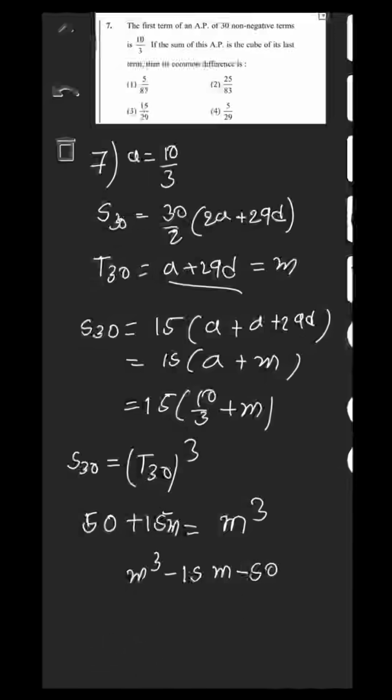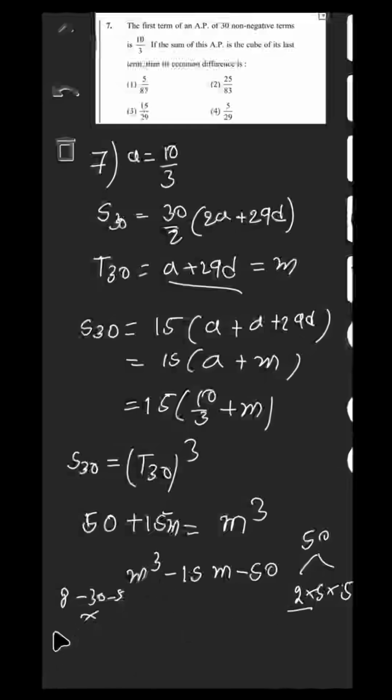Here, don't try to find the factors by the factorization method. I will say one rule. Write 50 as a product of primes: 2 into 5 into 5. So check the 2 value, plus 2 and minus 2 value. If I check the 2 value, 2 cube is 8, and minus 30 minus 50, not possible.